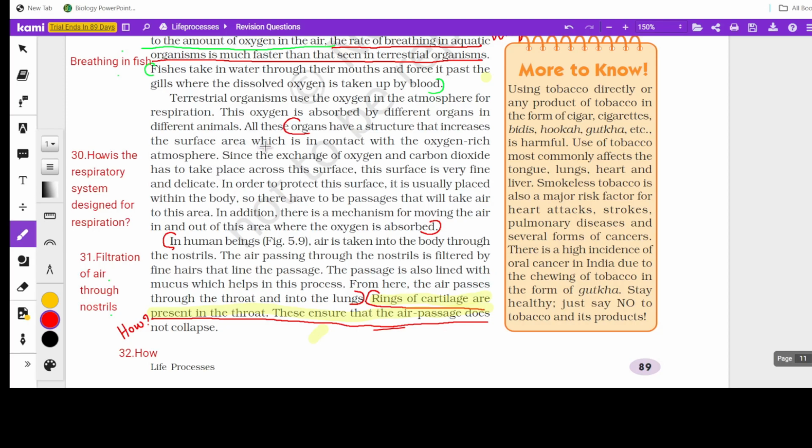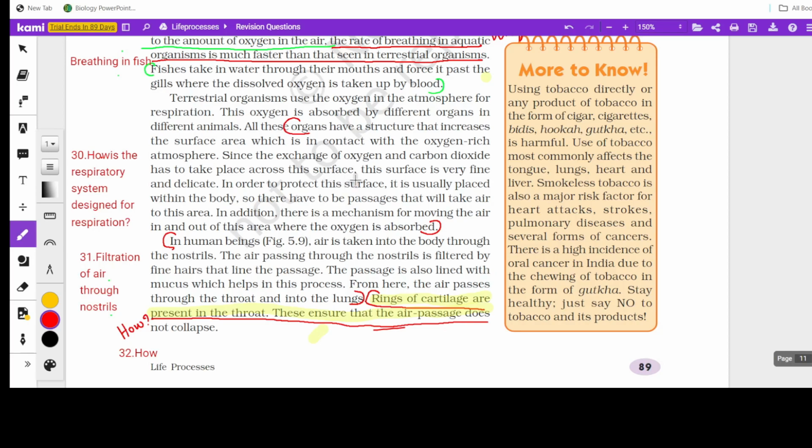That increases the surface area in contact with the oxygen-rich atmosphere. We breathe oxygen-rich air in, so that air comes in contact with that many alveoli, and the exchange of oxygen and carbon dioxide takes place across the surface.